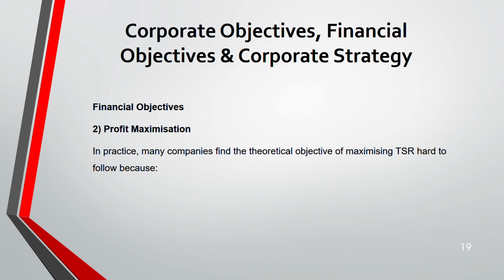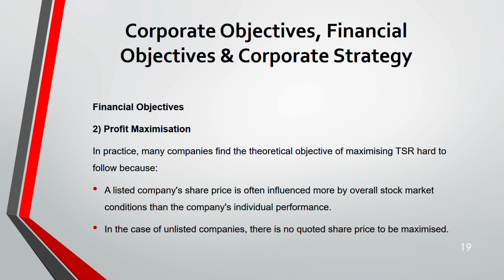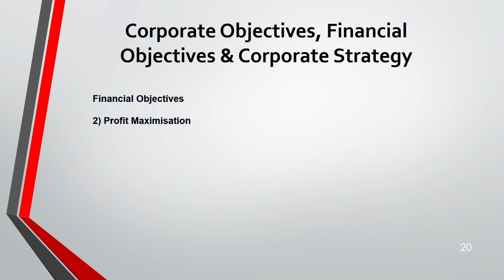In reality, maximizing TSR, total shareholder return, is hard. Why? Because a listed company's share price is not only influenced through your choice, it is affected by many other decisions which are beyond your control. Next, an unlisted company does not even have a quoted share price. So how can they maximize?